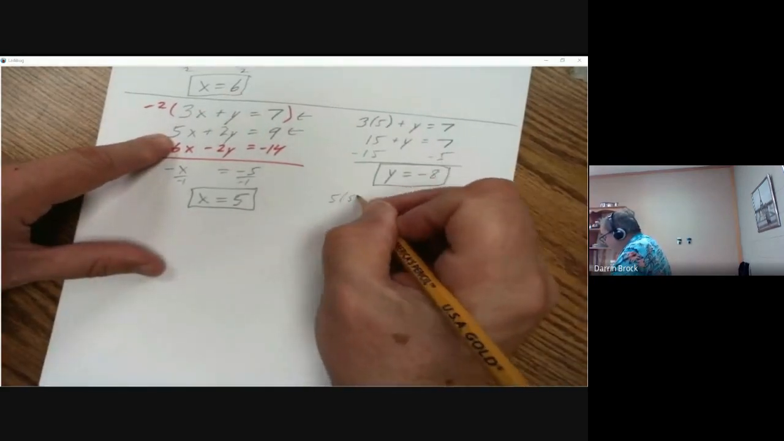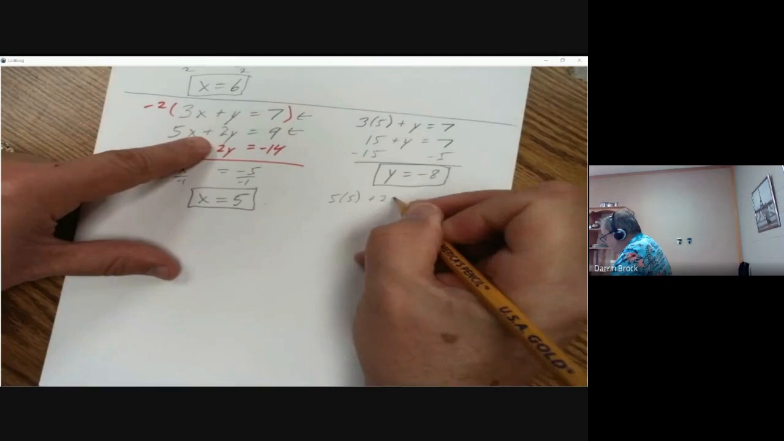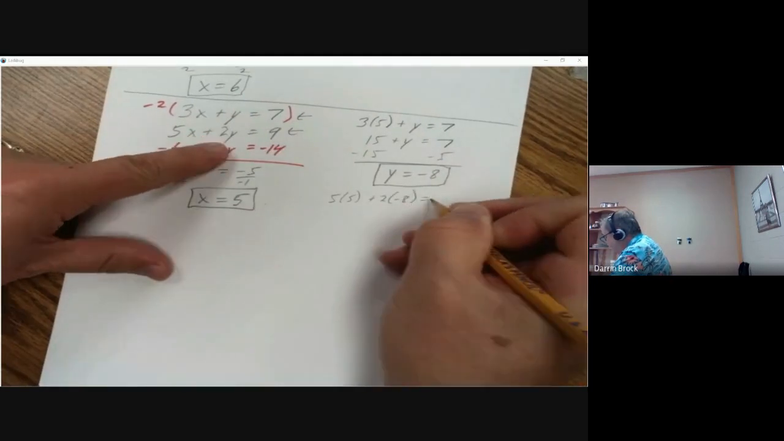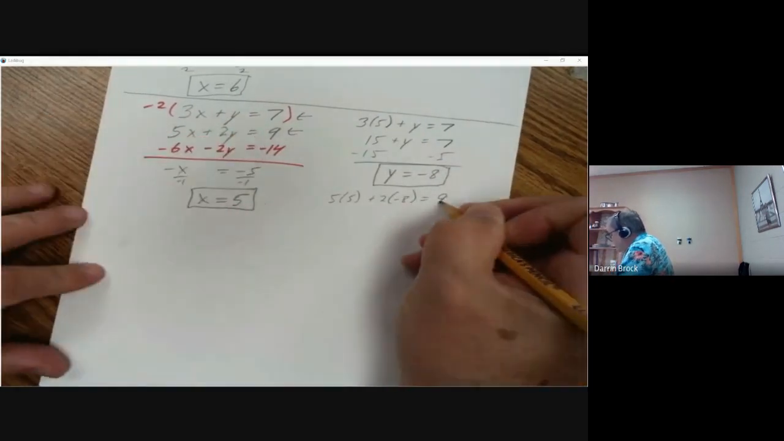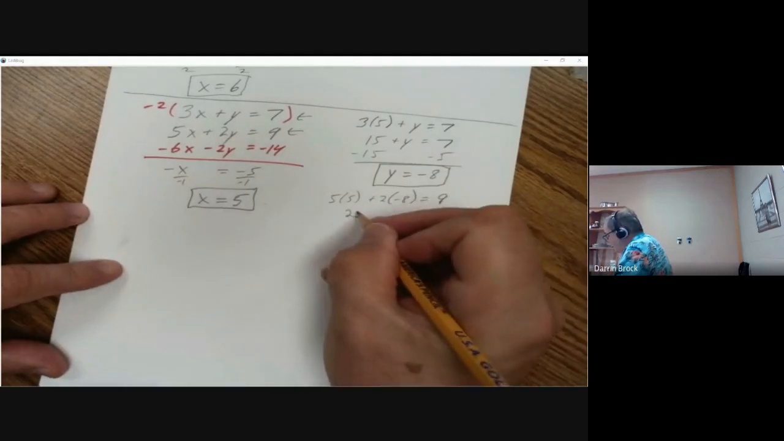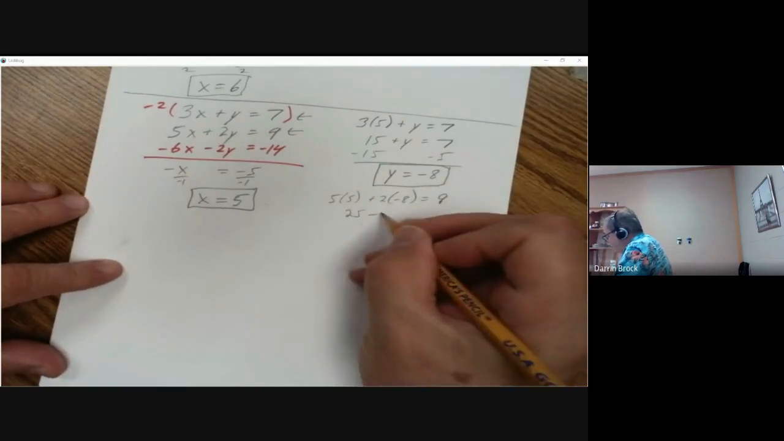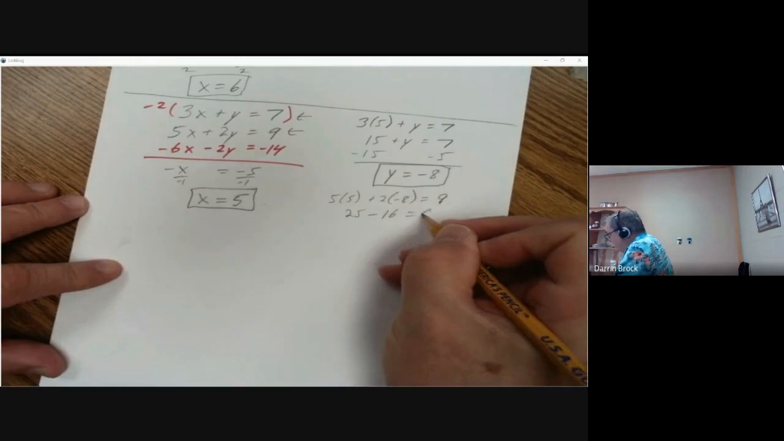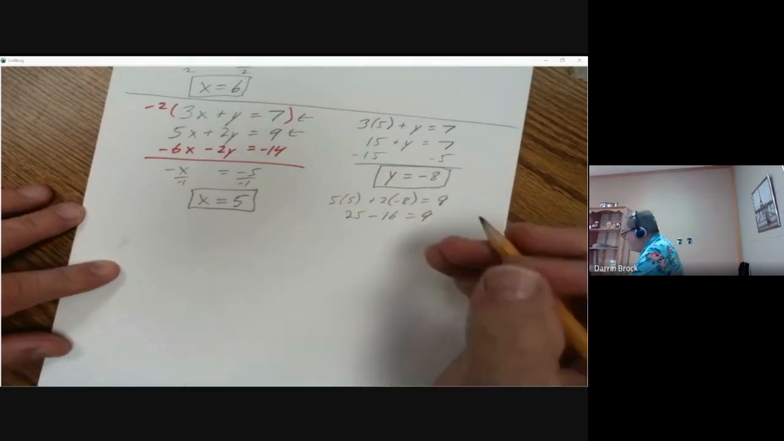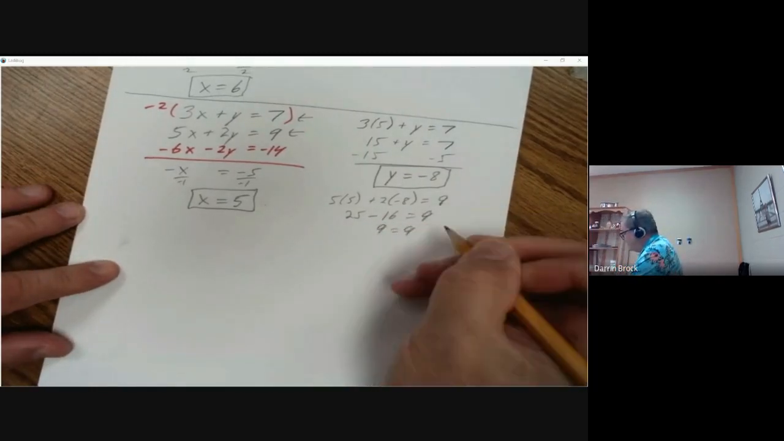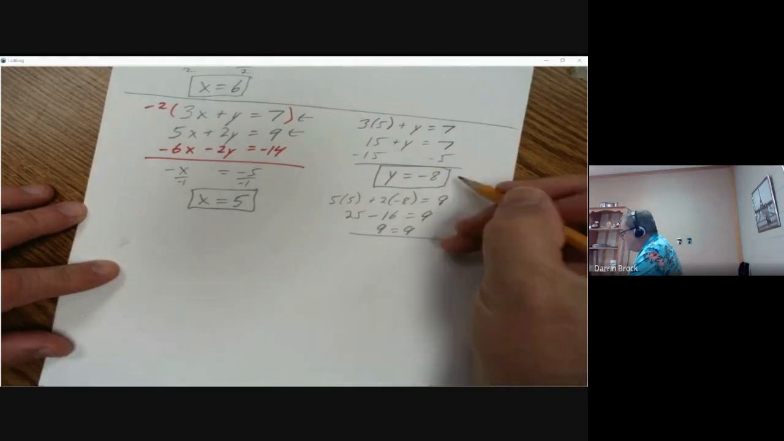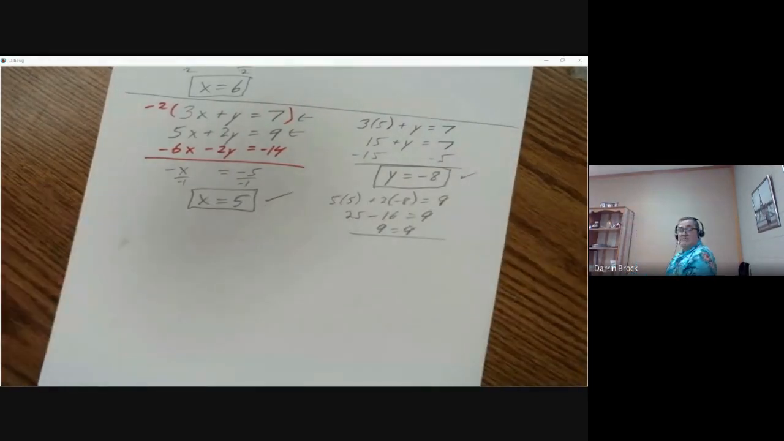We can check that in the second one just to make sure. 5 times 5 plus 2 times negative 8 equals 9. 5 times 5 is 25. 2 times negative 8 is negative 16. Does 25 minus 16 equal 9? Absolutely, 9 equals 9. So this does work in both equations.